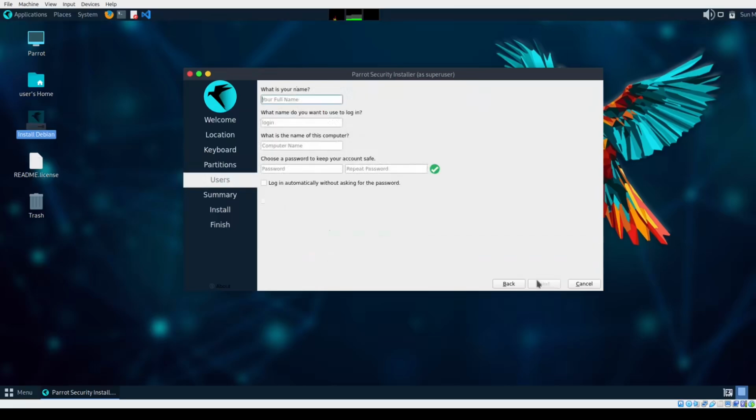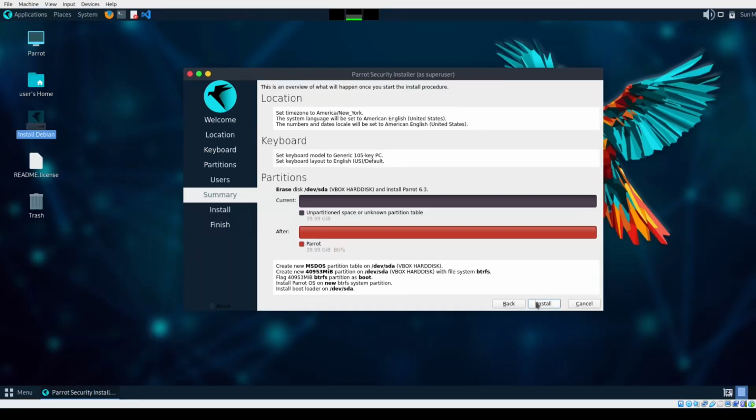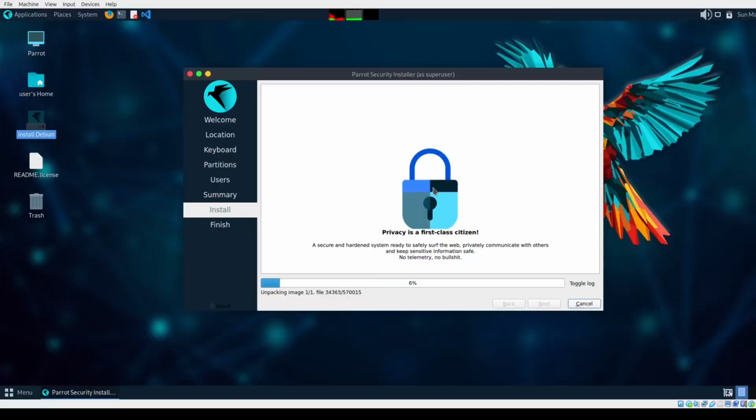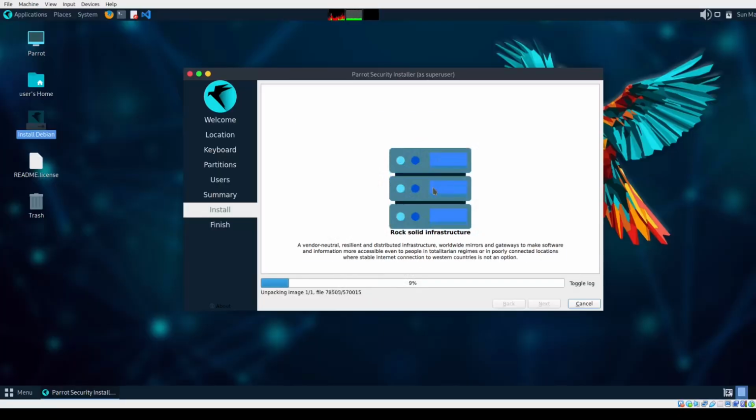Press the next button. Enter your username and password for Parrot. In my case, username equals VM and password equals password. Press the next button. Press the install button and the install now button. Wait for installation. It takes some time to finish.